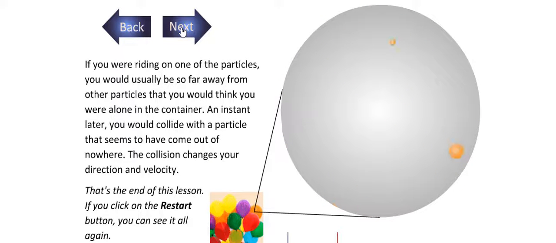For example, if you are riding on one of the particles, you will usually be so far away from the other particles that you would think you are alone in the container. An instant later, you will collide with a particle that seems to have come out of nowhere. This collision changes your direction and velocity.